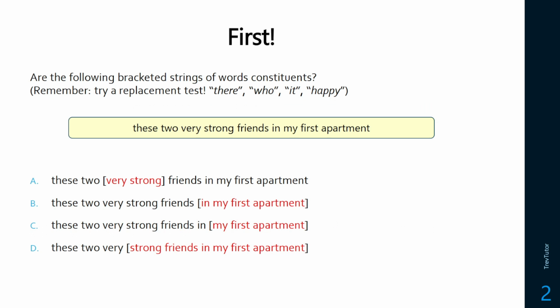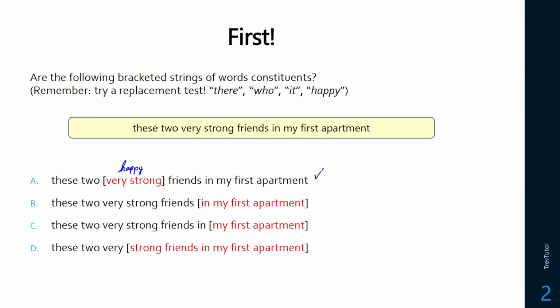Let's do some replacement tests. So if I say these two very strong friends in my first apartment, can I do some sort of replacement? These two, I think very strong. I'm going to try replacing with an adjective. So these two happy friends in my first apartment. This seems to be fine. So yeah, that's going to be some sort of phrase.